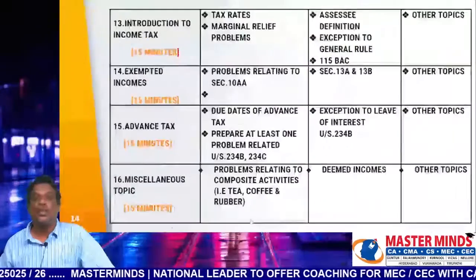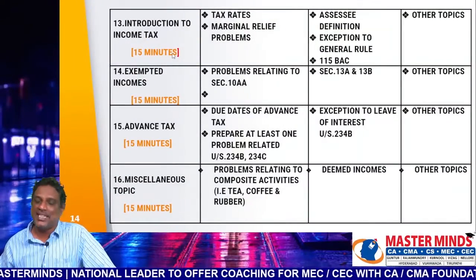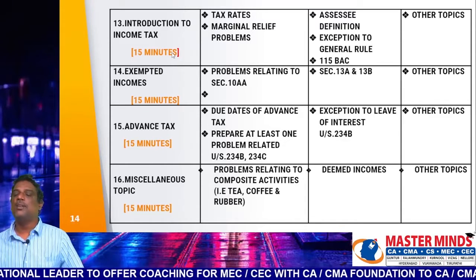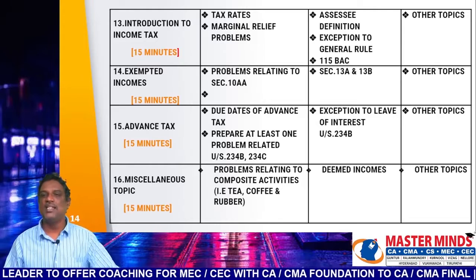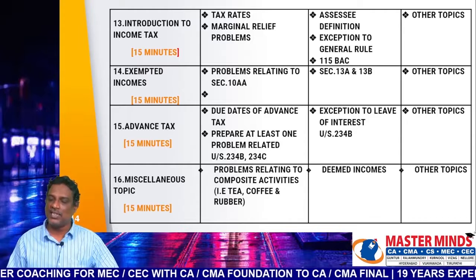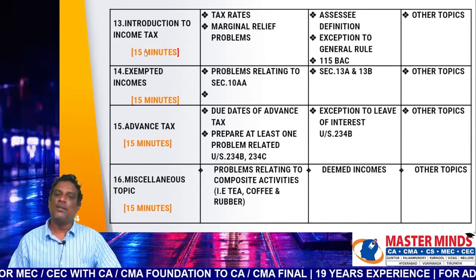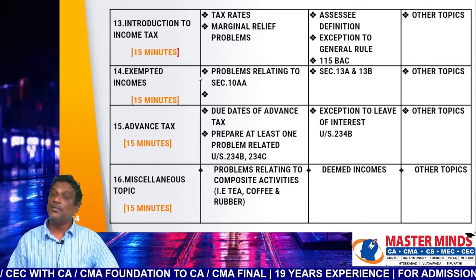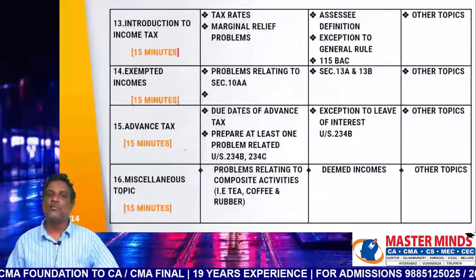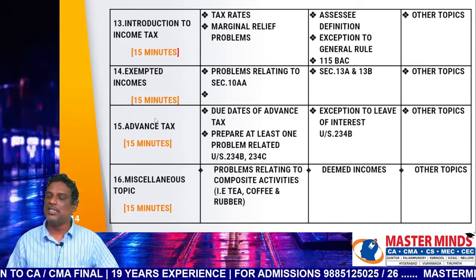Okay. Next, introduction to income tax. Just prepare tax rates. In the introduction chapter, the important topic is tax rates. Prepare tax rates and the optional section 115BAC. It is better to prepare Section 115BAC once. Optional tax, assessee definition, and exceptions: these 3 topics are important in the introduction chapter. Just in a matter of 15 minutes, don't spend much time on preparation.